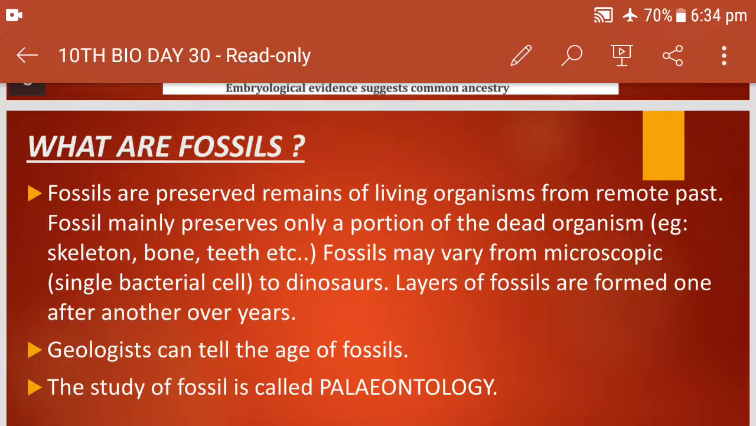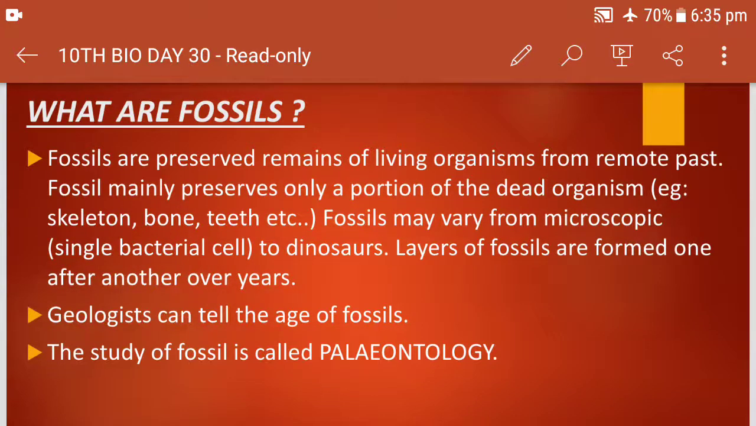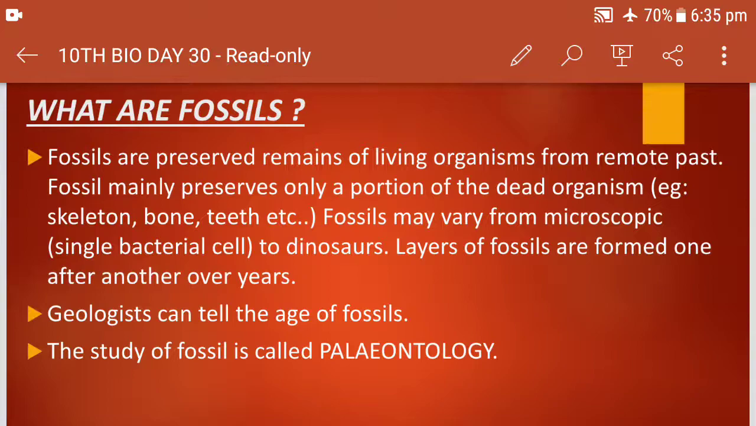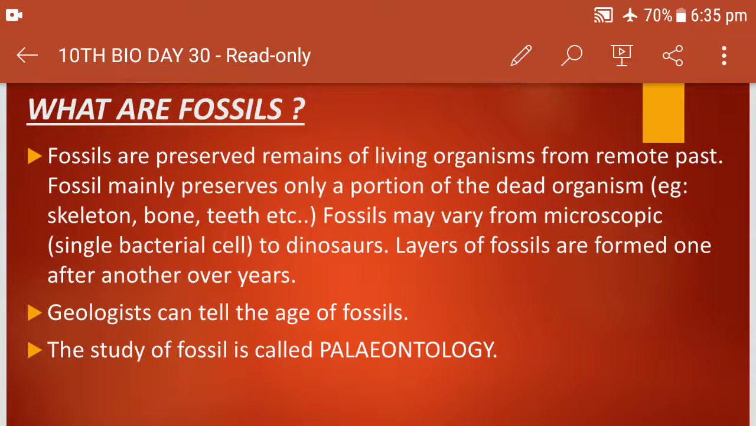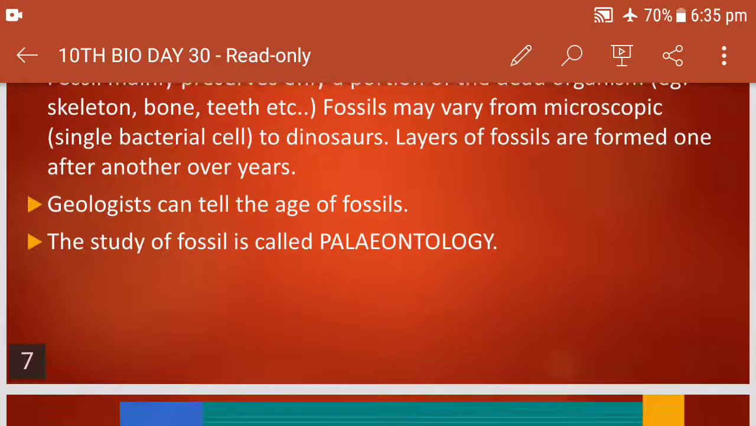Here you have to remember, fossils are the preserved remains of living organisms from the remote past. Fossils mainly preserve only a portion of the dead organism, skeleton or bone or teeth. Fossils may vary from microscopic single bacterial cells to dinosaurs. Layers of fossils are formed one after the other over the years. And remember, geologists can tell the age of the fossils also. The study of fossils is called paleontology. This is very important.